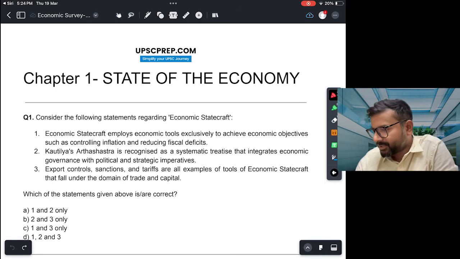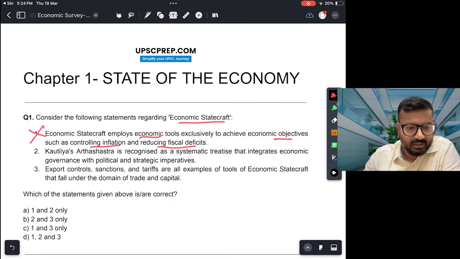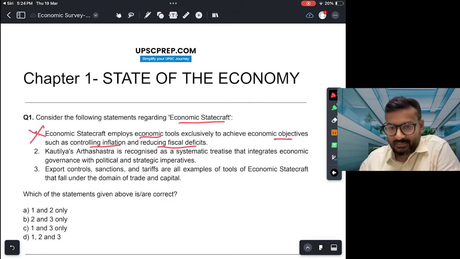Question 1: consider the following statements regarding economic statecraft. First, economic statecraft employs economic tools exclusively to achieve economic objectives such as controlling inflation and reducing fiscal deficit. This in fact is an incorrect statement. Economic statecraft, as is given in your economic survey, uses economic tools to achieve foreign policy or national security goals, and not just economic goals.